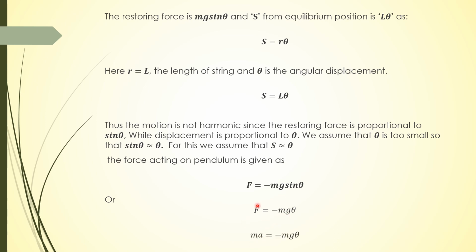According to Newton's second law, force is equal to ma, so ma is equal to minus mg theta. The m cancels, and theta is equal to s upon L. So a is equal to minus g into s upon L, or a is equal to minus g upon L into s.